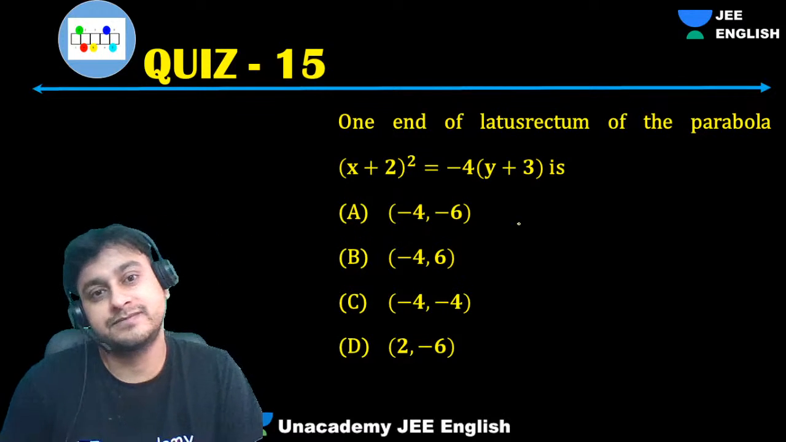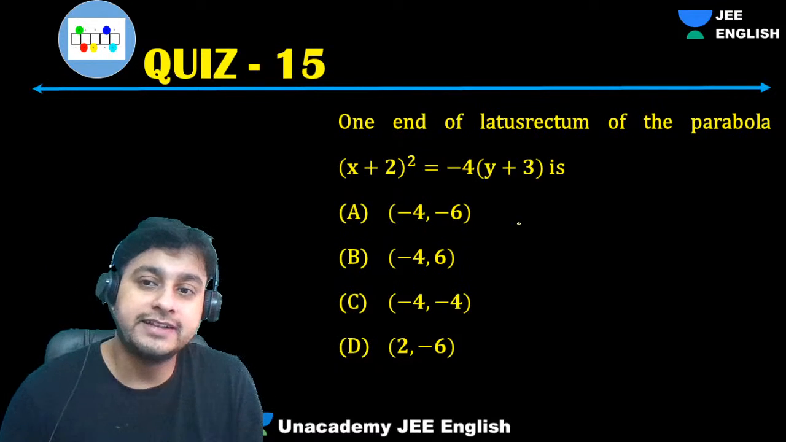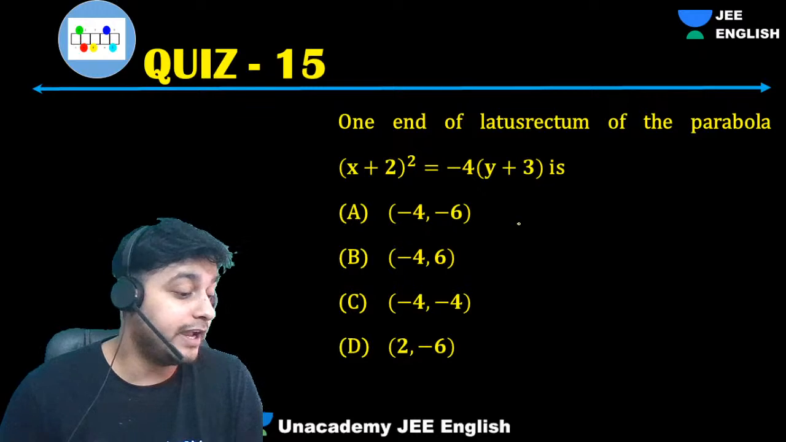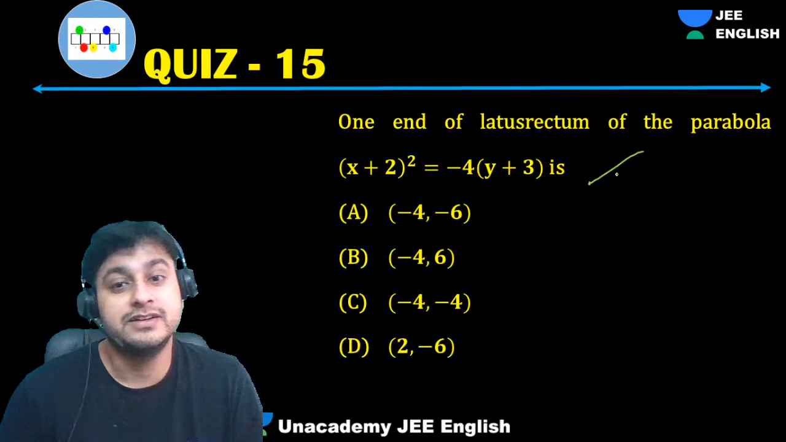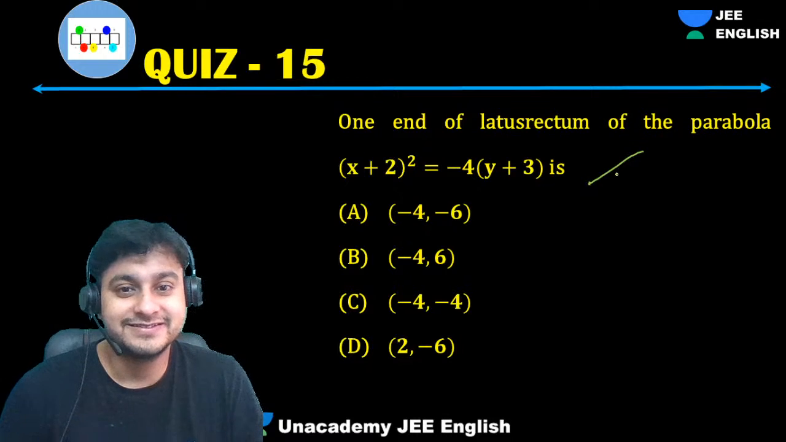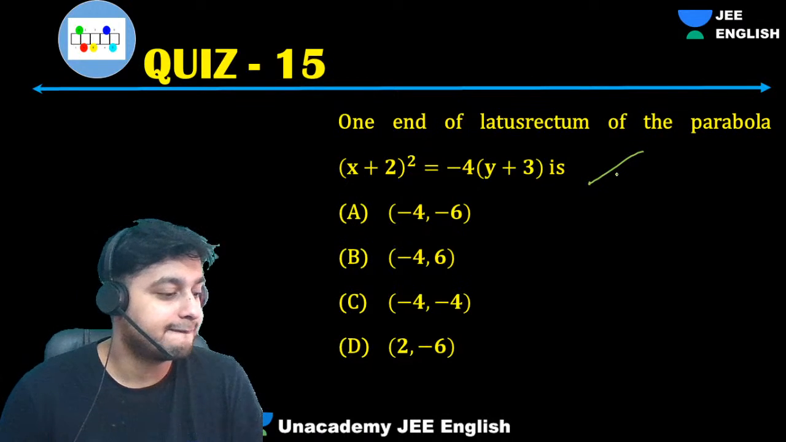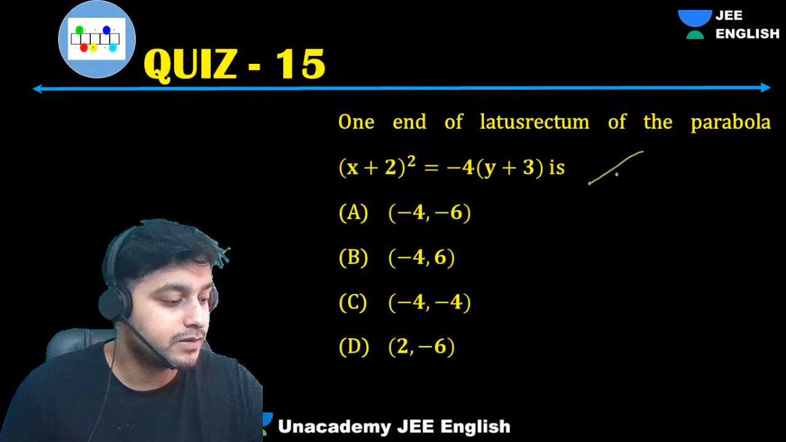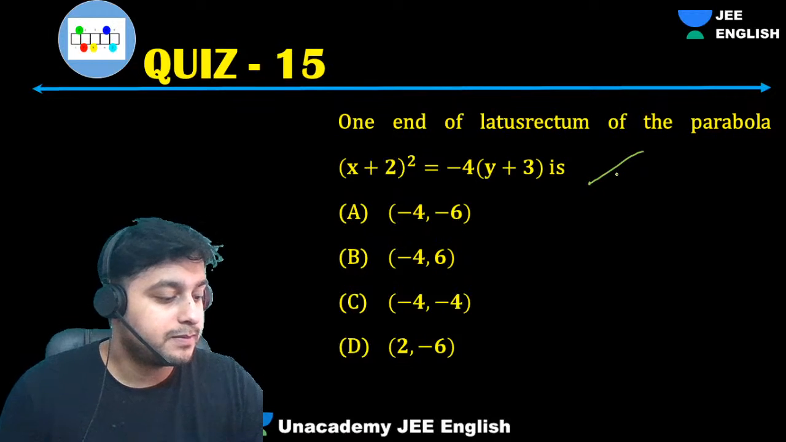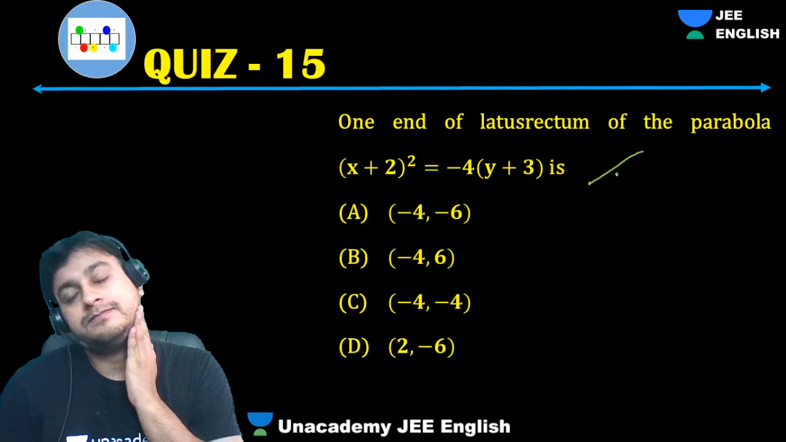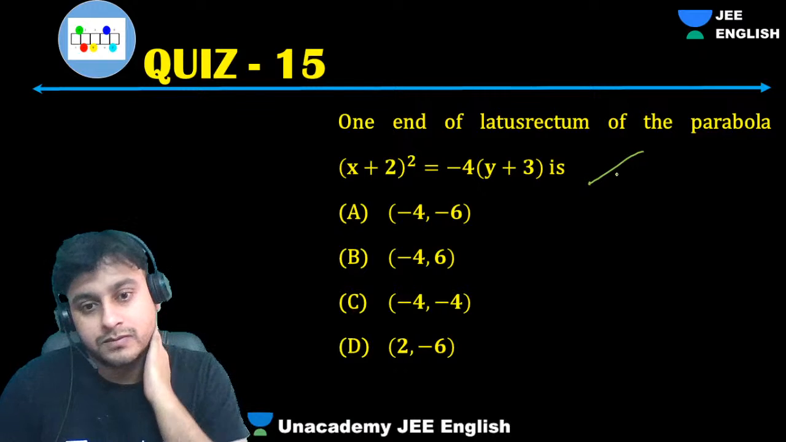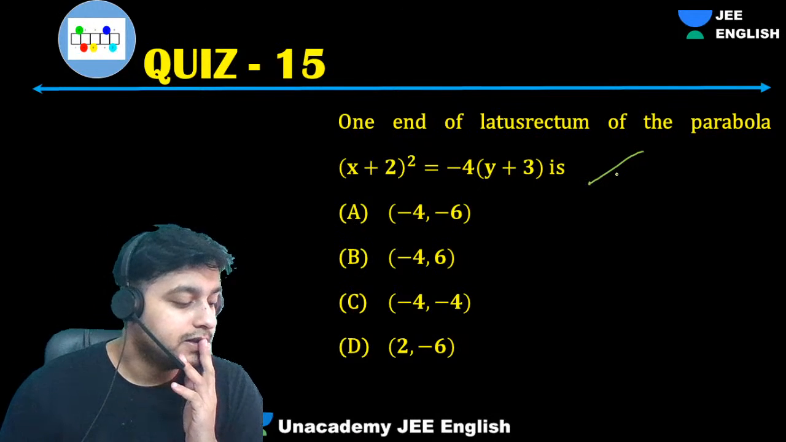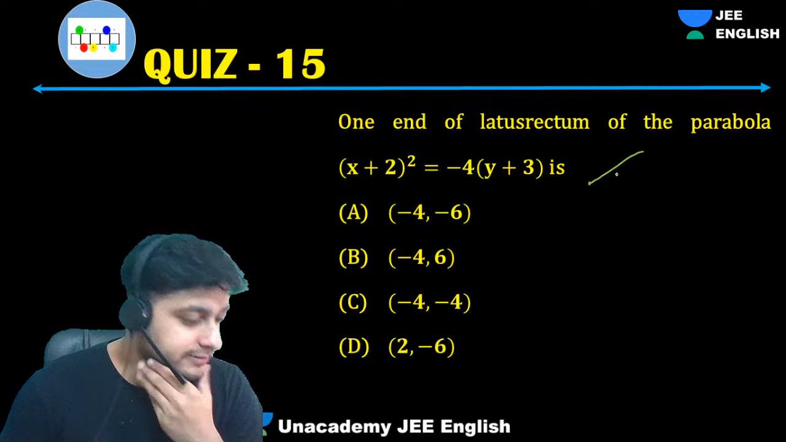Okay, guys. One end of the latus rectum is given. That's what we have to get. For this, we have been given the equation. Equation is known, you can get everything. Fantastic, Papi Reddy. Very nice.